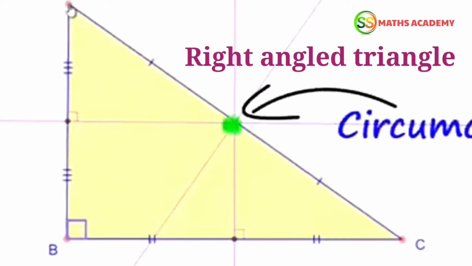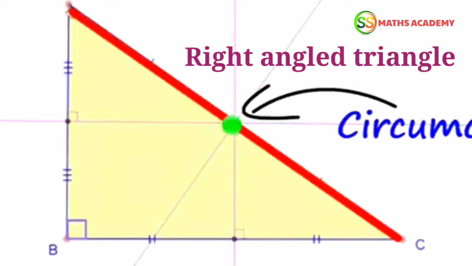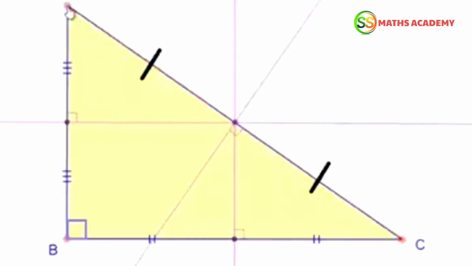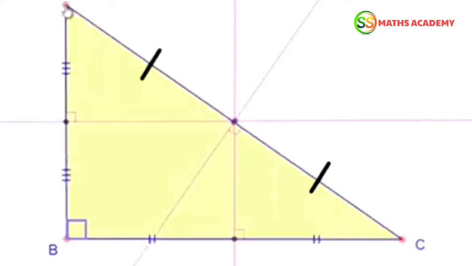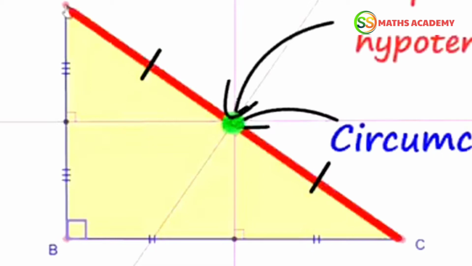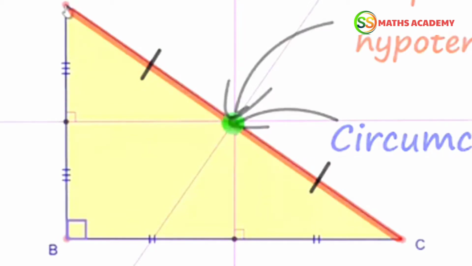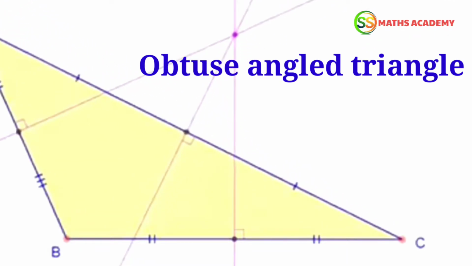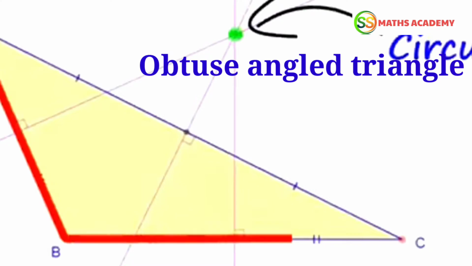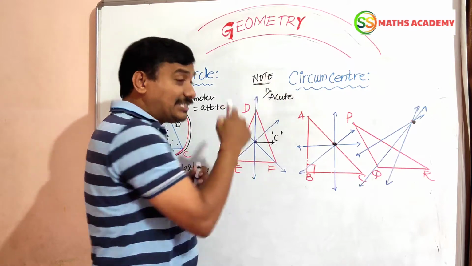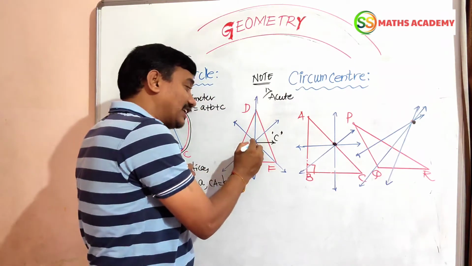These are the very important points. In an acute angle triangle, it is located inside the triangle here.